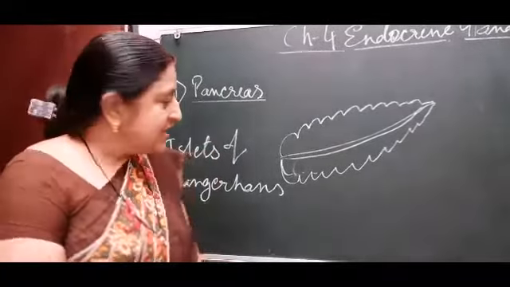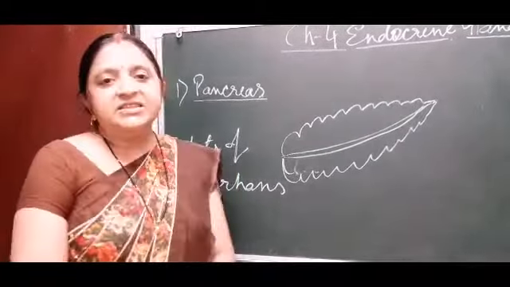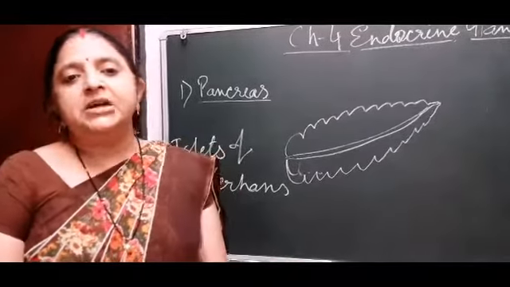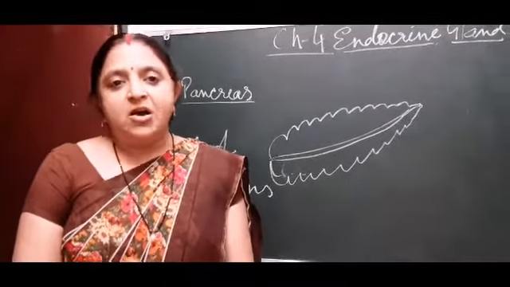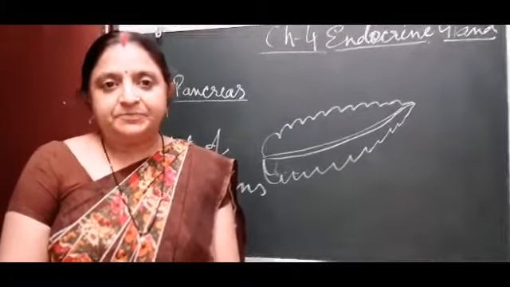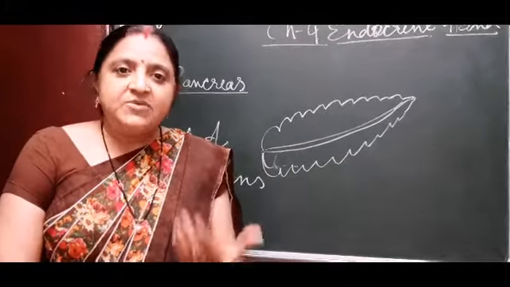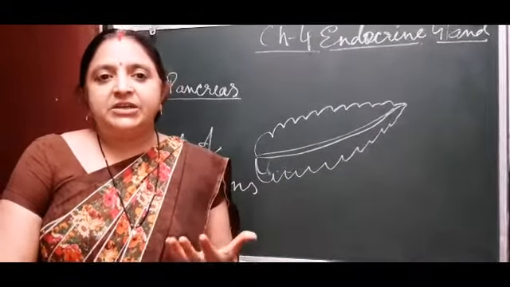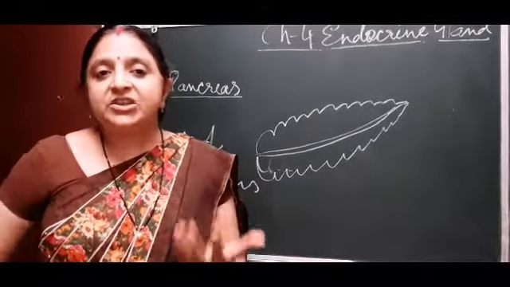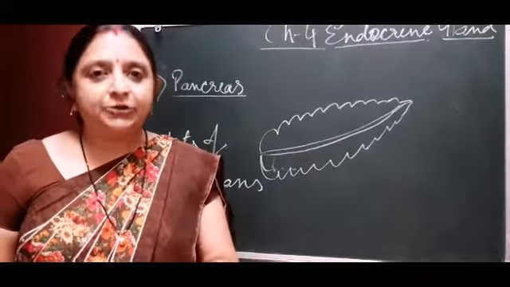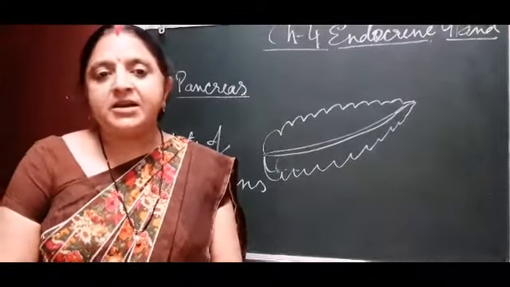And insulin is the hormone which controls the sugar level or glucose level in our body. Insulin converts the extra sugar or glucose into glycogen, which is stored in our liver.